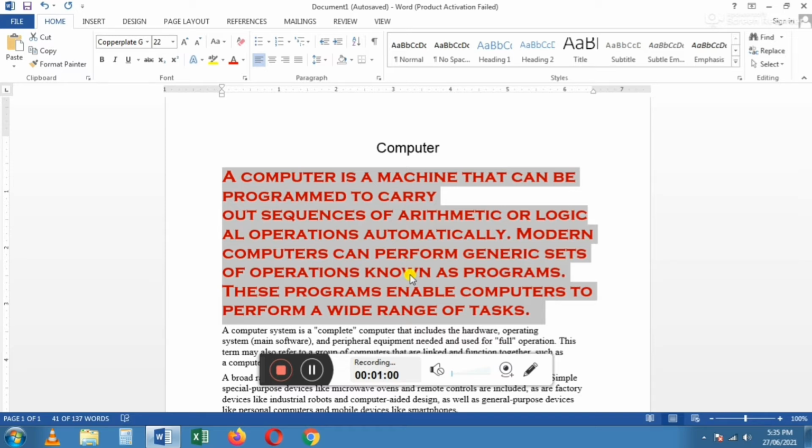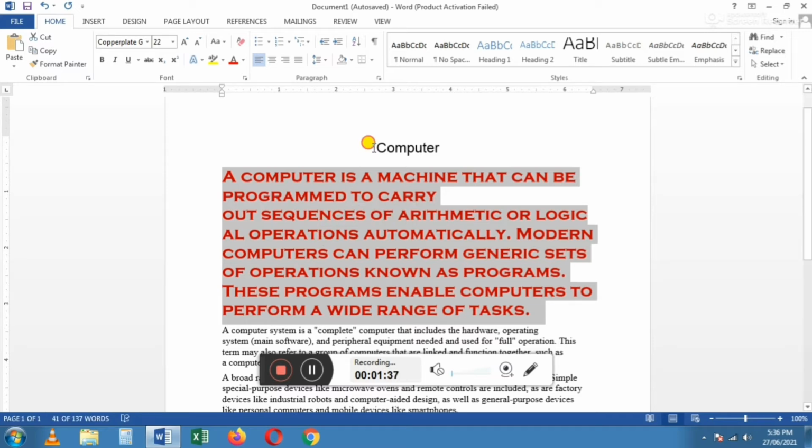Okay, could you understand, children, how to change the font color? Okay. Next one, bold. How to change the font in bold? Bold means darkness. That is, it gives the darkness of the selected text. For that, first we have to select the text which we want to change. I am going to select the title of this document.